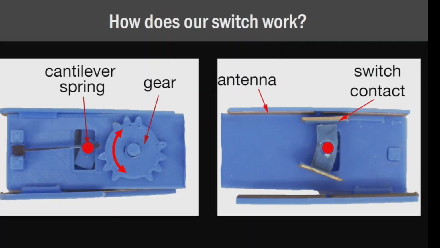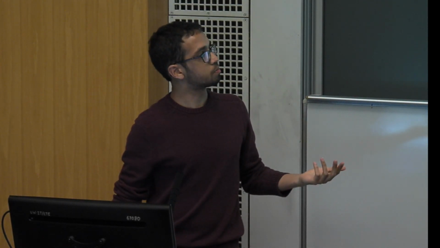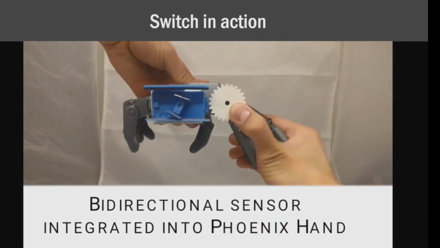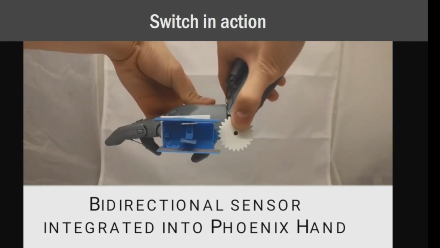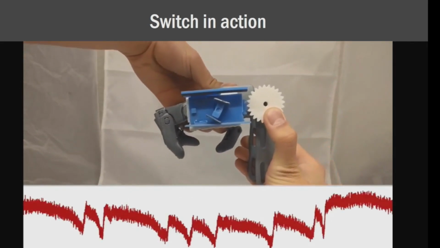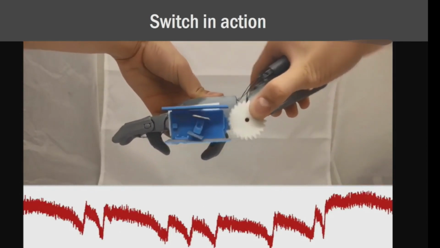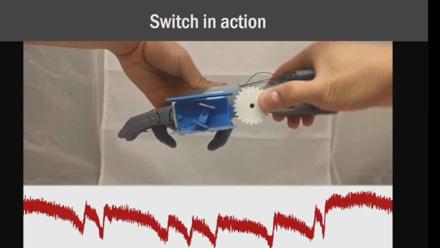On the reverse side, we have our antennas and the switch contacts. So again, as that gear is turning, it's going to push those contacts to either touch the antenna at the top or touch the antenna at the bottom. And that's going to create the changing reflection. So here's an example of our switch in action integrated into the Phoenix hand that I showed you before. And we can see that the switch is either moving up or down to touch the antenna at the top or the bottom. And this creates this pattern of changing reflections that we see at the bottom. That's what we get at our receiver.